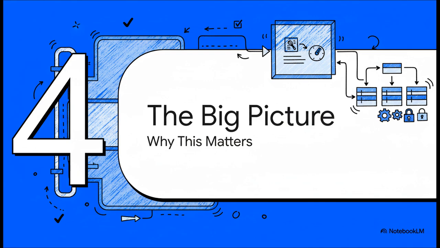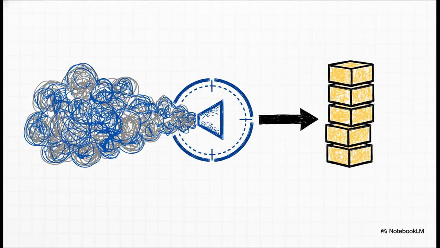So, okay, let's zoom out. Why is a tool like this so important? Why does it matter for the future of AI development? Well, it's all about making these incredibly powerful models truly ready for the real world, for production. So the key thing to take away here is this. Guidance helps us transform language models from these fascinating but kinda unpredictable creative partners into reliable, deterministic tools that we can actually build things on. And that is a huge step forward for building software we can truly count on.